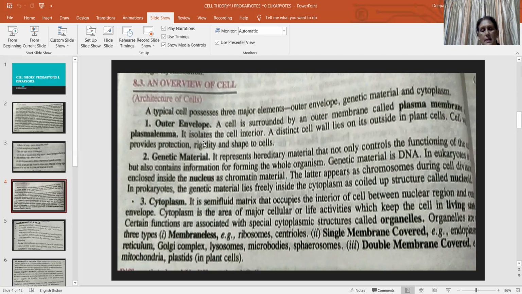Cell organelles may be membraneless, like ribosome and centriole, or single membrane bound, like endoplasmic reticulum, Golgi complex, lysosome, microbodies, spherosome, etc. Double membrane bound organelles are mitochondria and plastid. So these are the basic cell components found in a cell, whether prokaryotic or eukaryotic.